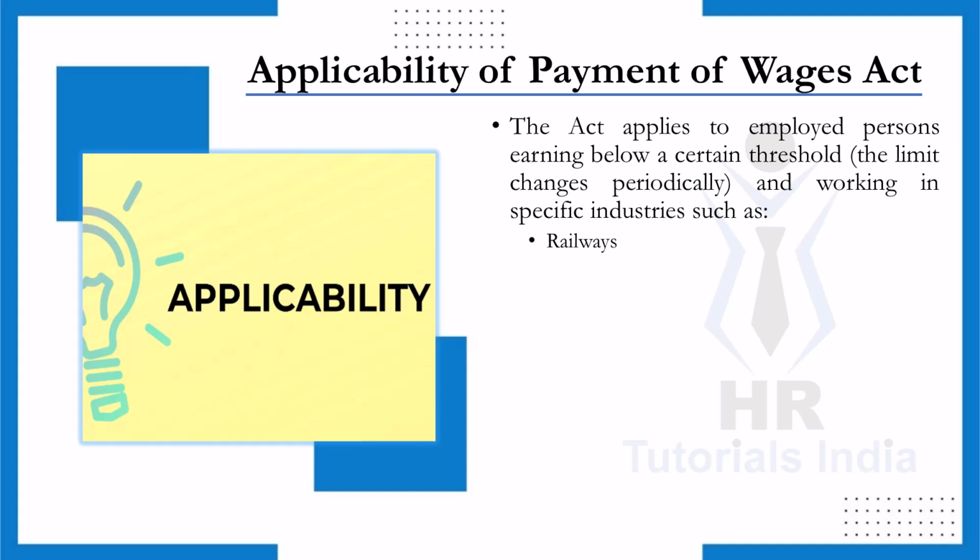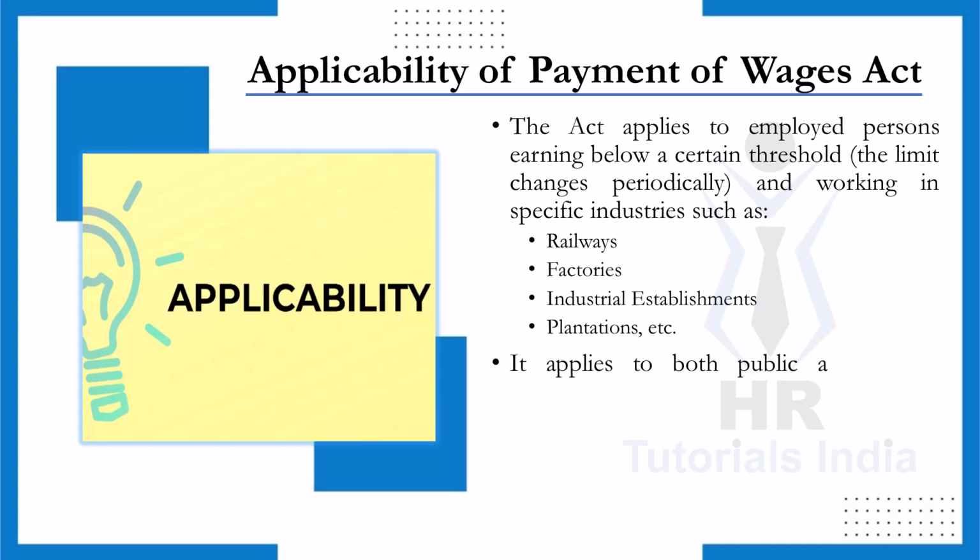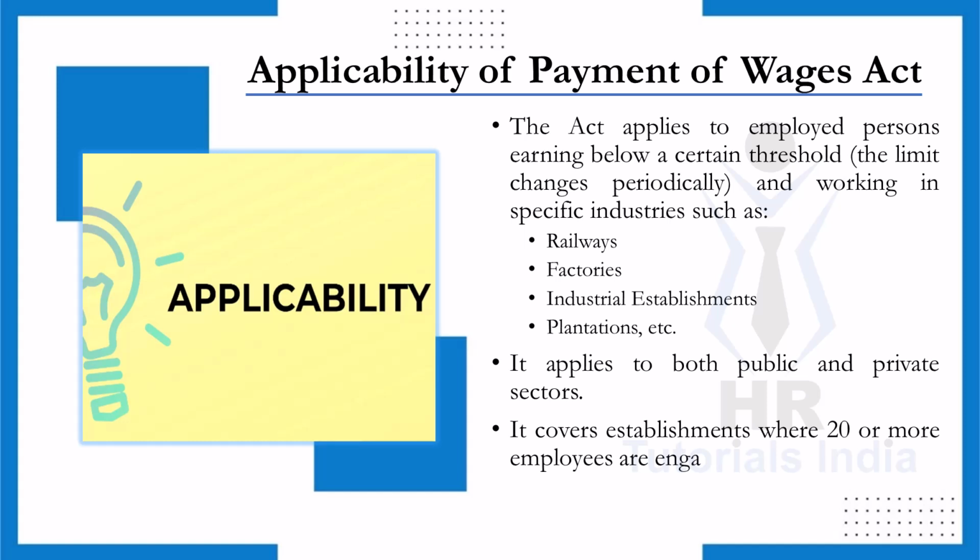The Act applies to workers employed in specific industries like railways, factories, industrial establishments, plantations, and similar sectors. It is designed to ensure that employees in these fields receive wages without any unauthorized deductions or delays. The Act applies across both public and private sectors, making sure that the wage rules are uniformly followed whether the employer is a government or private organization. The Act applies to establishments where 20 or more employees are engaged. This threshold helps in ensuring that larger businesses or industries with a significant workforce follow proper wage practices.